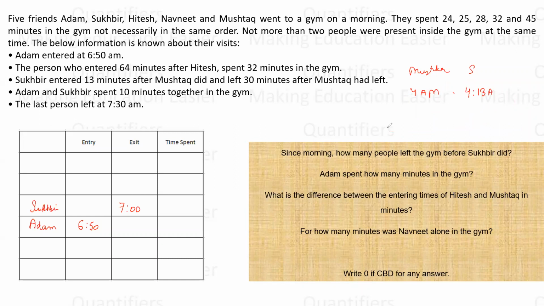Now tell me, from the times given, which can be the time taken by them? I have to find a gap of 17 minutes between them. Can it be 24 and 41? No. Can it be 25 and 43? No. The only possibility is that this is 28 and this is 45. Which means Sukhbir must have entered at what time?